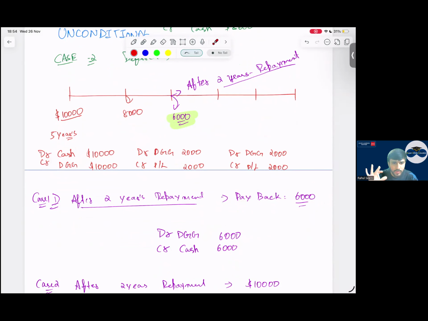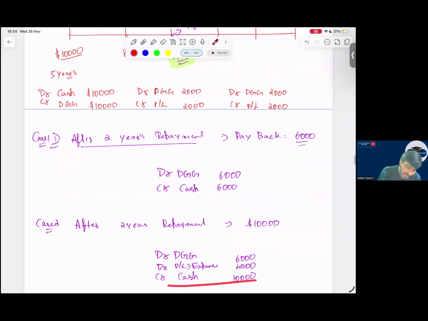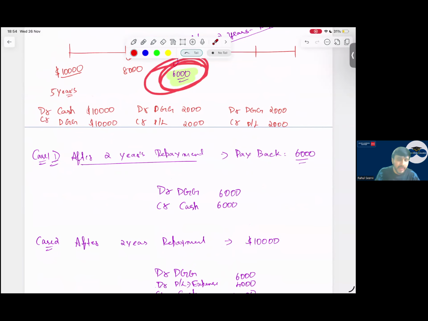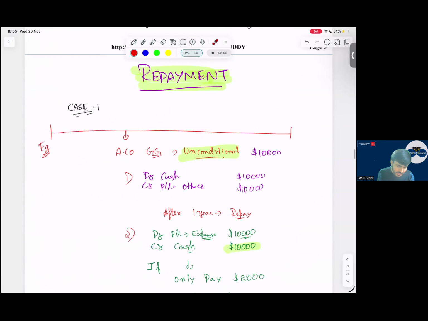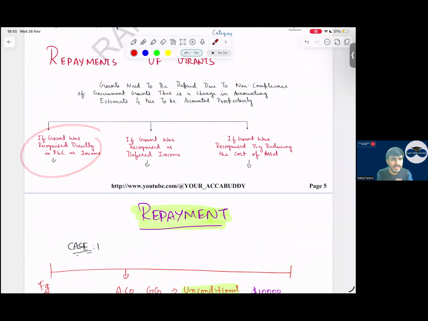You are paying the full amount. If the government is saying pay 10,000 back, cash is going out of 10,000, but this deferred government grant liability I will reduce first. I will utilize the deferred government income balance, I will remove that, and the remaining will be recorded in P&L as an expense. Simple. This is case number 2. So case 1 we have done, if grant was recognized as income in P&L, and if grant was recognized as deferred income.